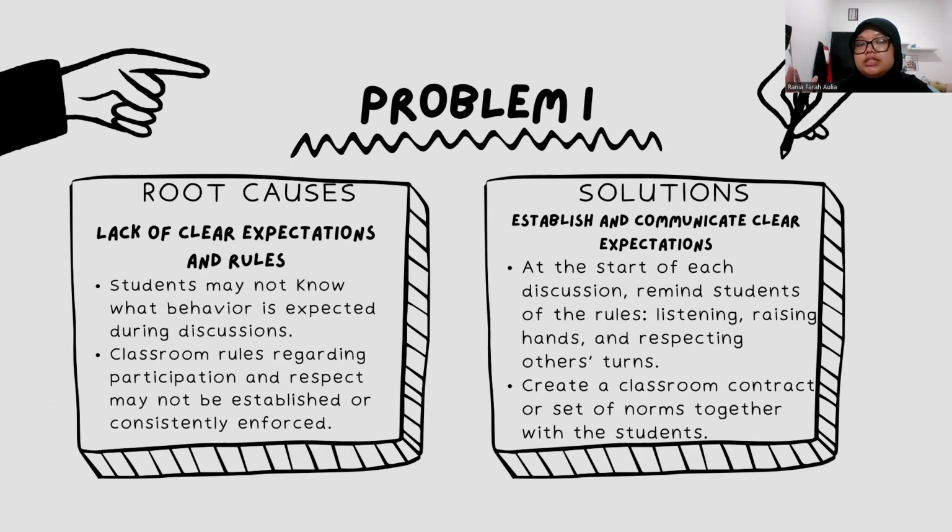For the solutions, I think it is to establish and communicate clear expectations. At the start of each discussion, remind students of the rules: listening, raising hands, and respecting others' turns. Create a classroom contract or set of norms together with the students.